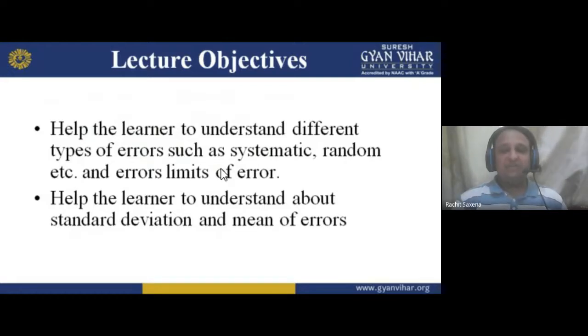My main objective is to teach you about errors. Why, my dear students, are errors there? Because in an instrument, error is there by default. We are human beings, and we make some mistakes on a daily basis. Why?